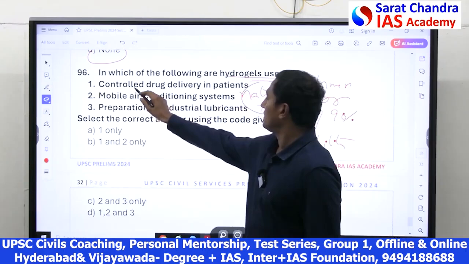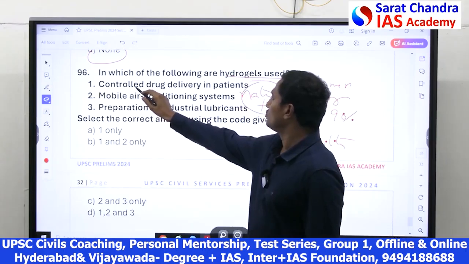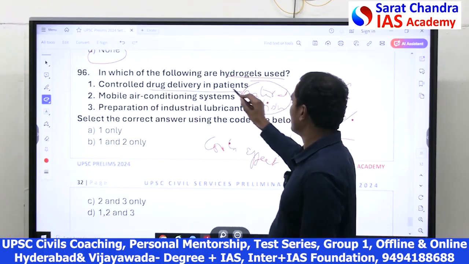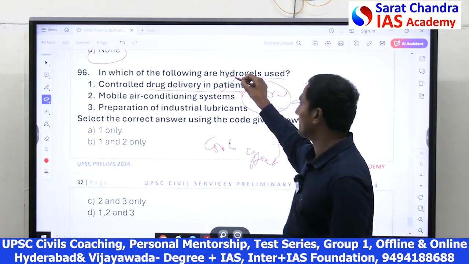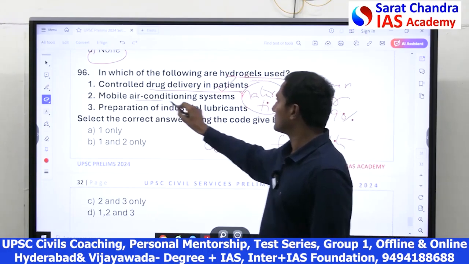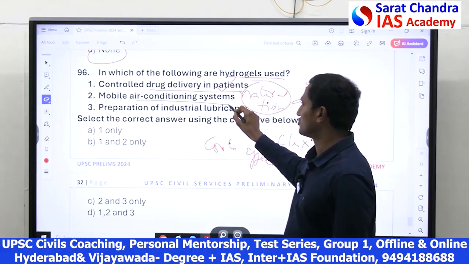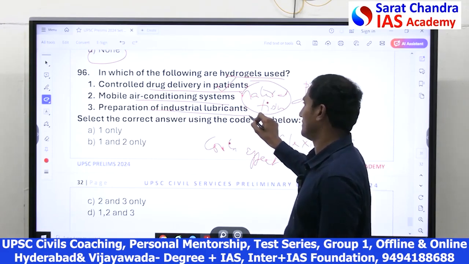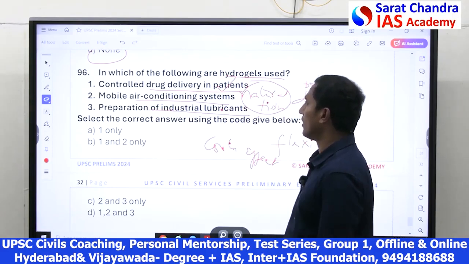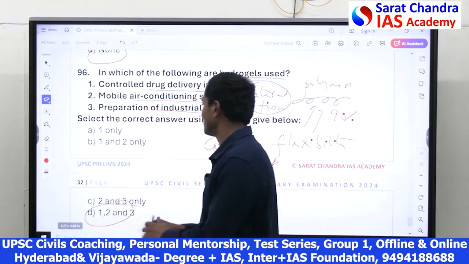So, it can be used for controlled drug delivery, which is correct. Because it behaves like a natural tissue, it can be used in biomedical applications. And mobile air conditioning system, yes, it can cause a cooling effect. Preparation of industrial lubricants, yes, because it is very flexible and very soft. All three are correct.